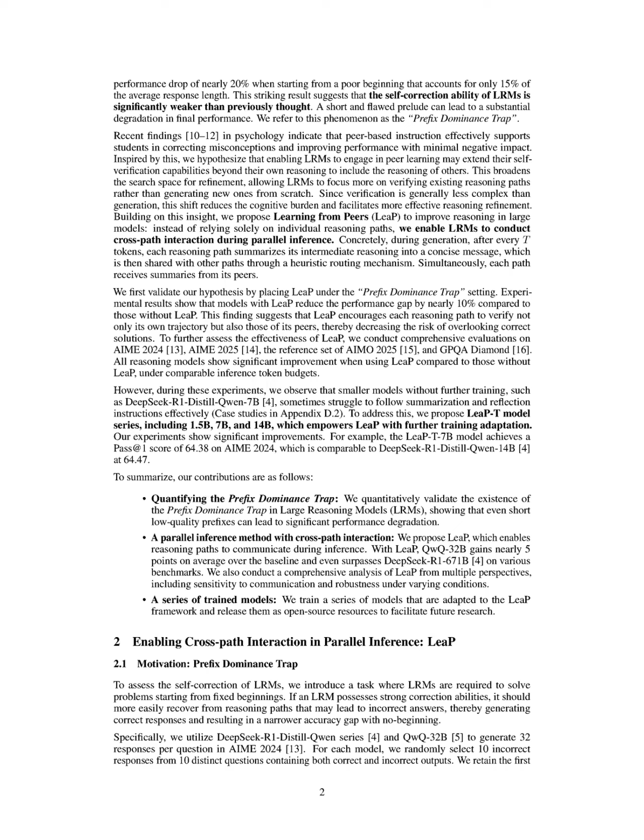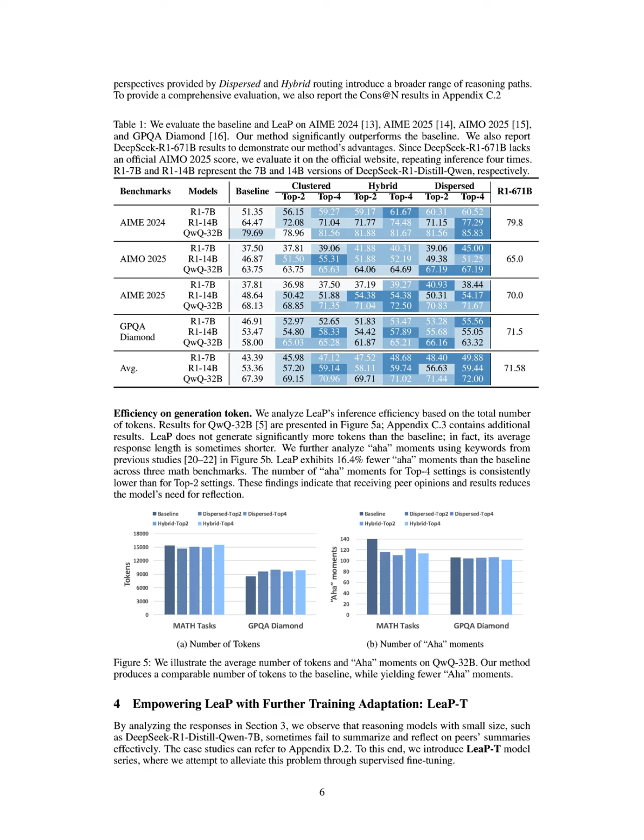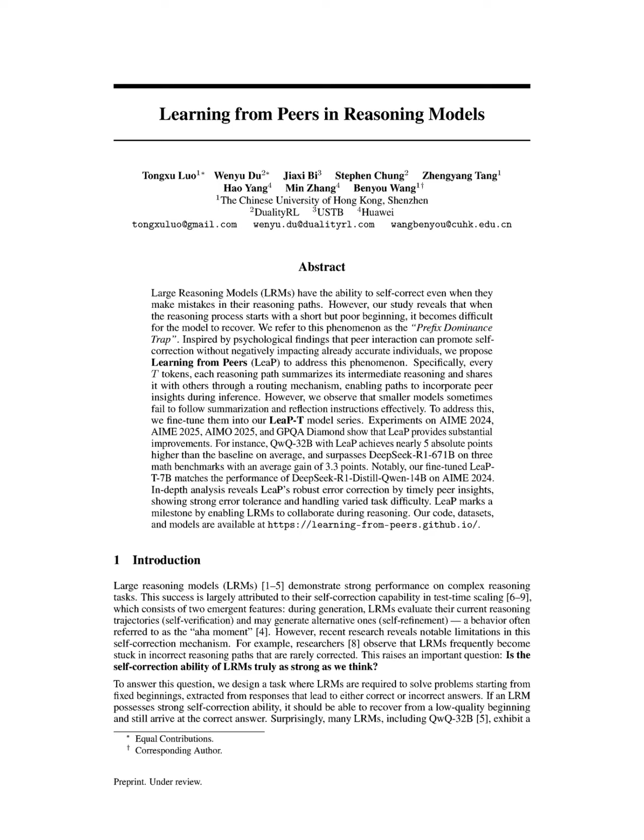Firstly, it quantifies the prefix dominance trap, showing that LRMs experience a nearly 20% performance drop when starting from flawed prefixes, highlighting the limitations of self-correction in traditional models. In contrast, models utilizing LEAP significantly reduce this performance gap, with DeepSeek Distill Qwen 14B narrowing the gap from 19.88 to 7.81, indicating improved self-verification through peer interaction.